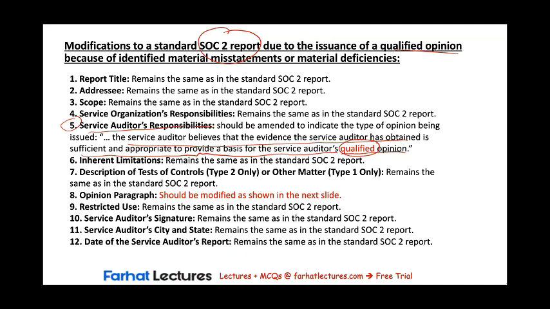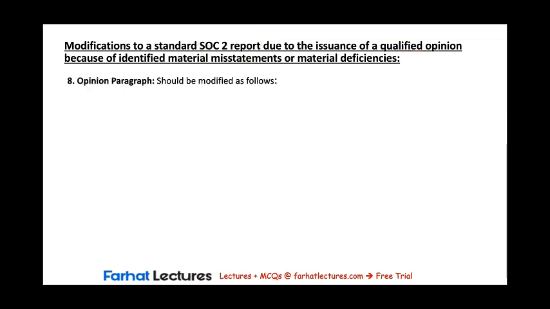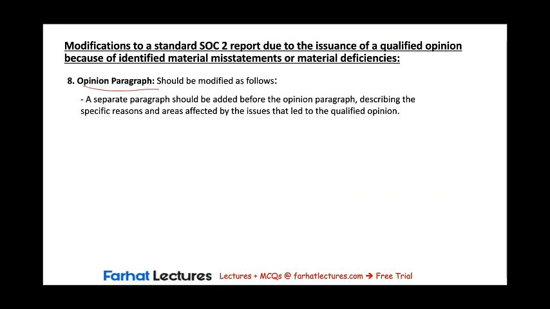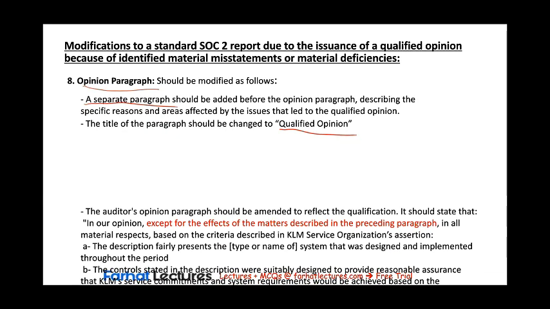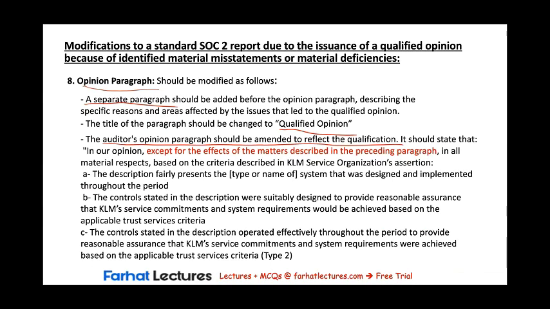And the second paragraph that requires modification, I know that you guessed this one, the opinion paragraph. The modifications to the opinion paragraph for the SOC 2 report are not that different from the SOC 1 report. So we're still going to add a separate paragraph to explain the reasons for the qualification. We're still going to change the title to qualified opinion, and the auditor's opinion paragraph should be amended to reflect the qualification.